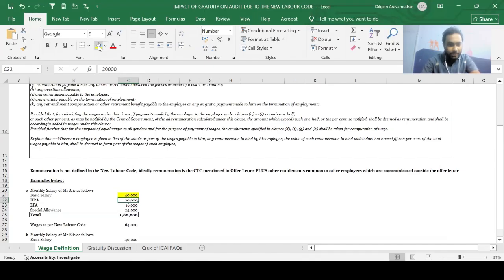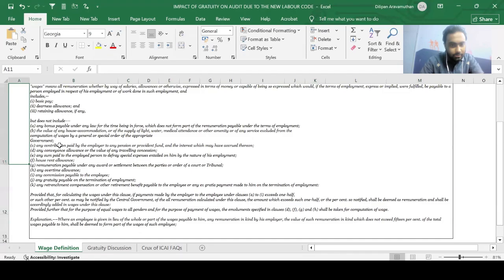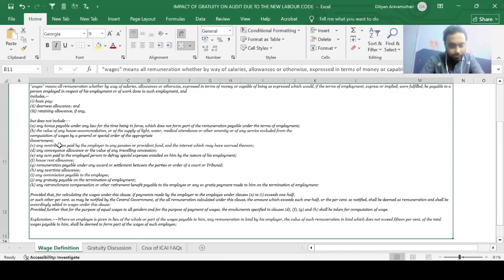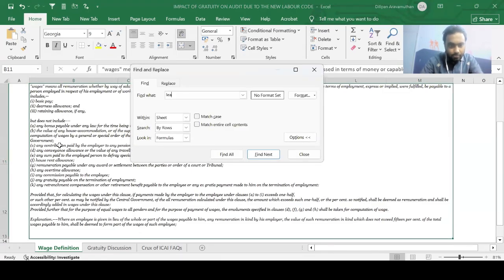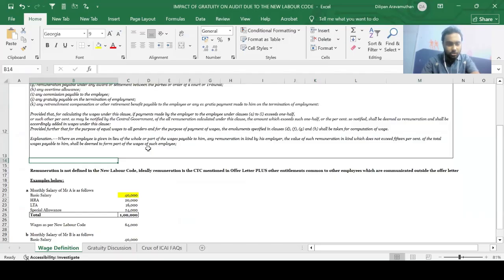Should your HRA be taken? No. We saw that HRA should not be taken. And should your leave travel allowance be taken? No, it should not be taken. In which point did they say no? Just a moment. I'll just show that to you. Sorry, I think it was travel. Yeah, any conveyance allowance or the value of any traveling concession in point D. So again, your leave travel allowance should not be taken.